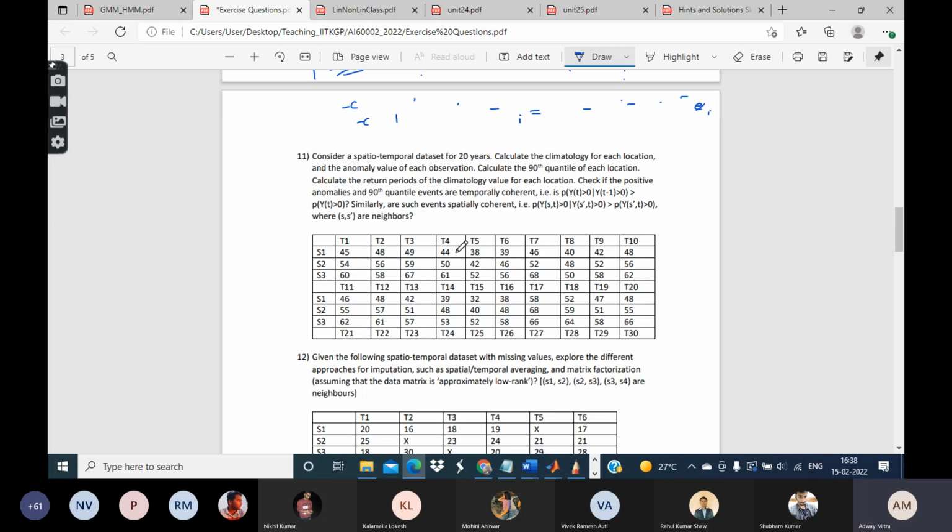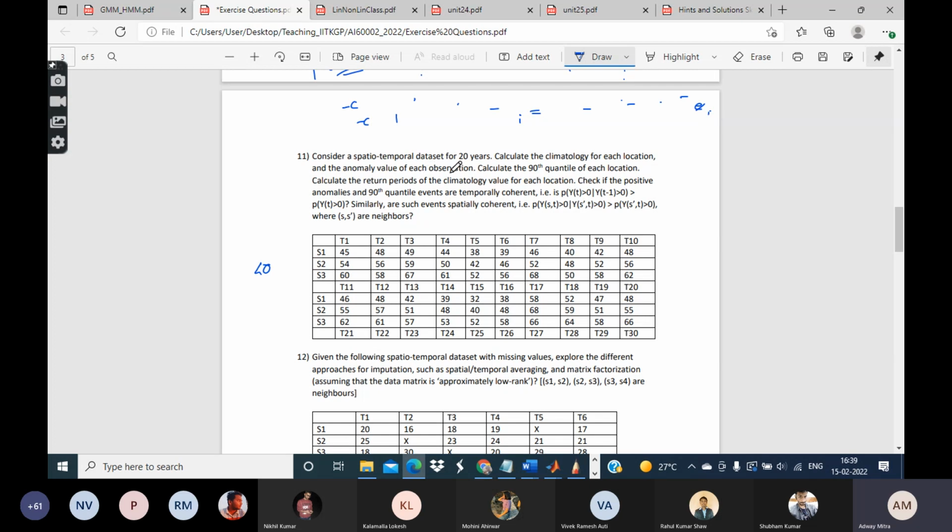Like first of all, for location S1, I have all these values. So I do this mean calculation. Let us say that the mean comes to something like 40. So then what I will do is simply subtract 40 from all these readings, and what I will be left with is the anomalies. Similarly for S2, I will calculate the mean and subtract that mean from all the observations. So I will be left with the anomalies. Okay, so that is something which you can do.